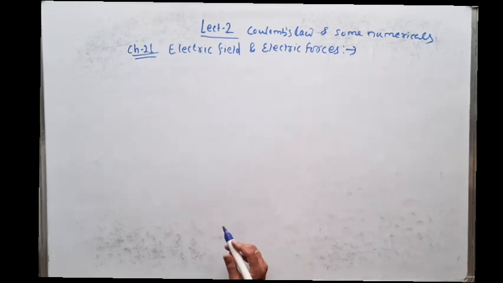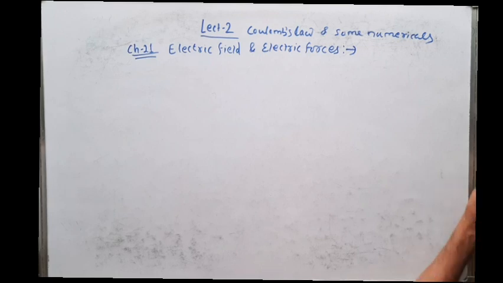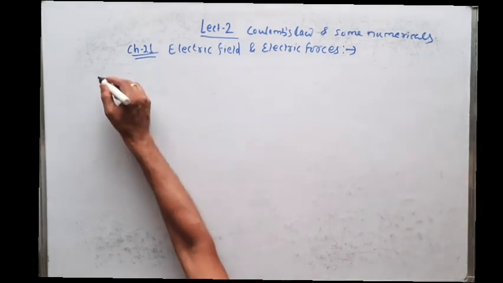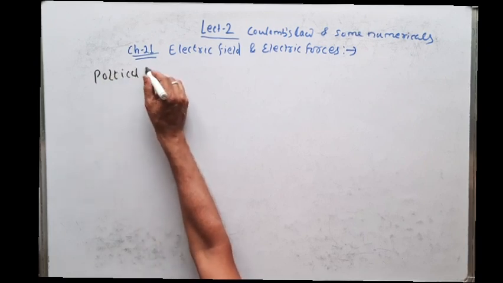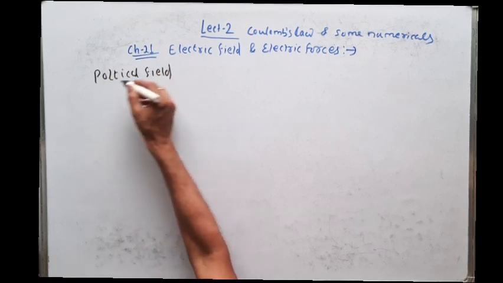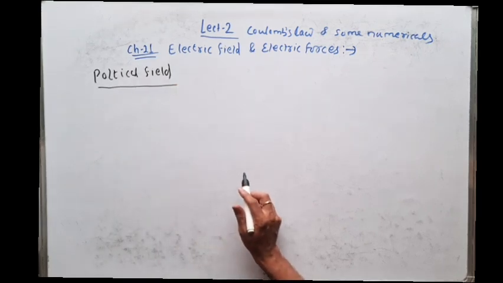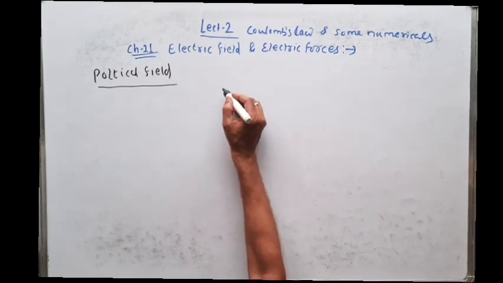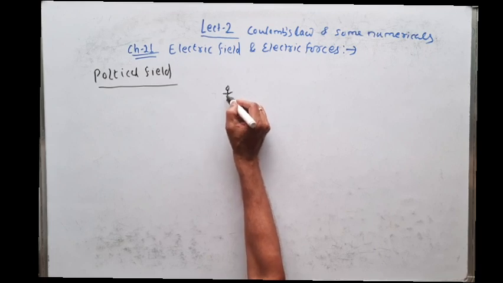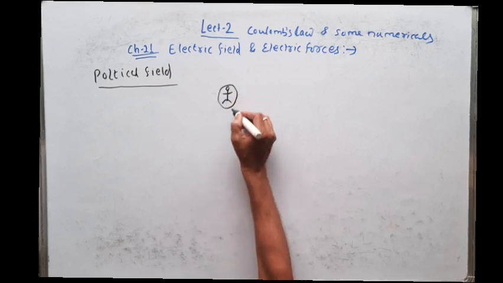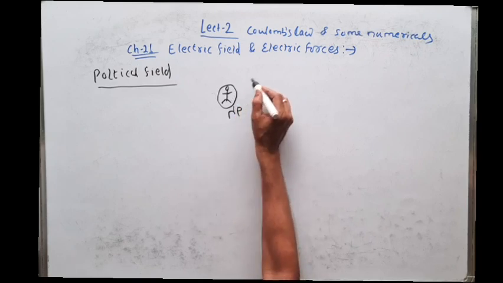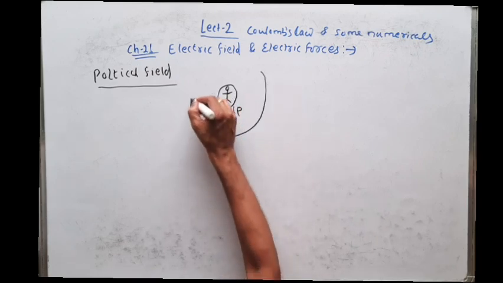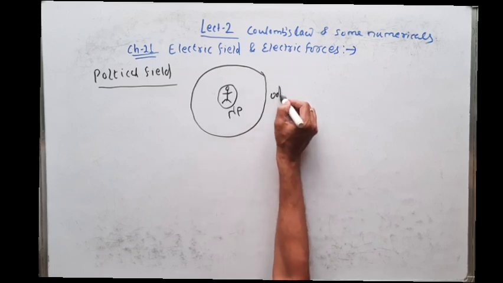So now the question comes, what is electric field? Before going to discuss the electric field, let us take an example of a political field. Just compare the political field with the electric field. Suppose this is a politician, say Navin Patnaik, Chief Minister of Odisha. His influence can be realized within Odisha.